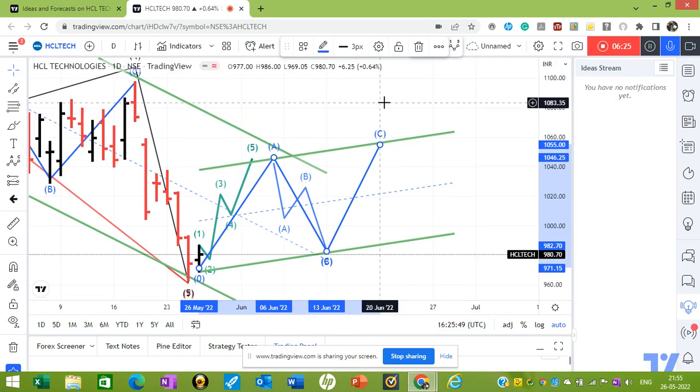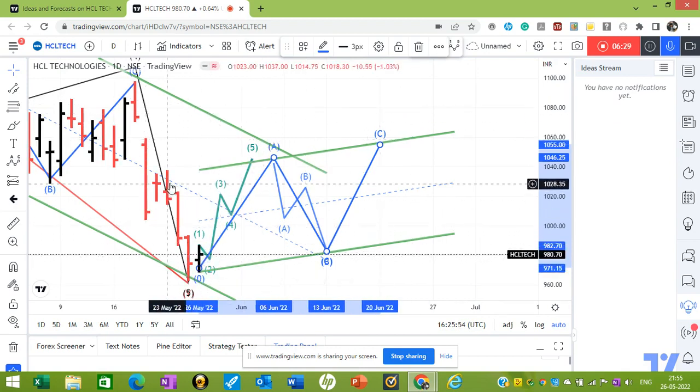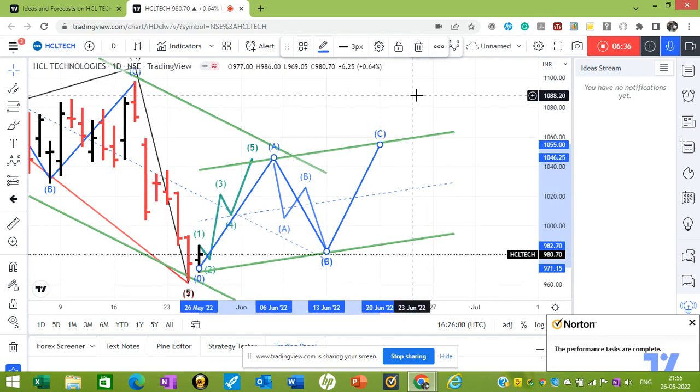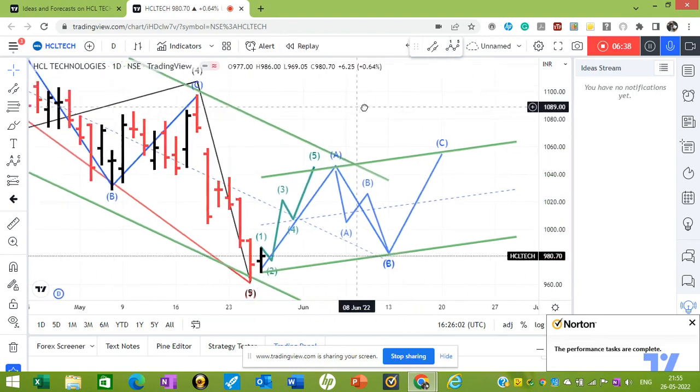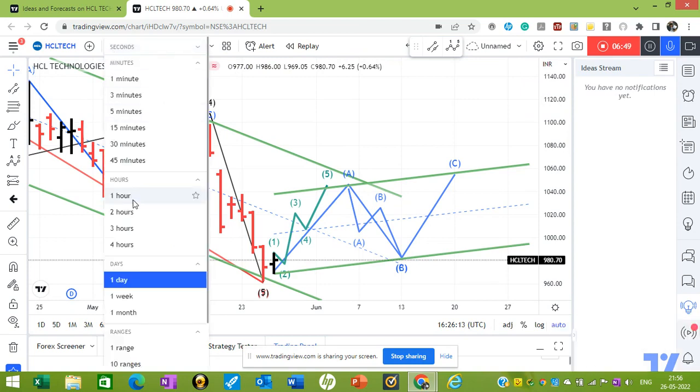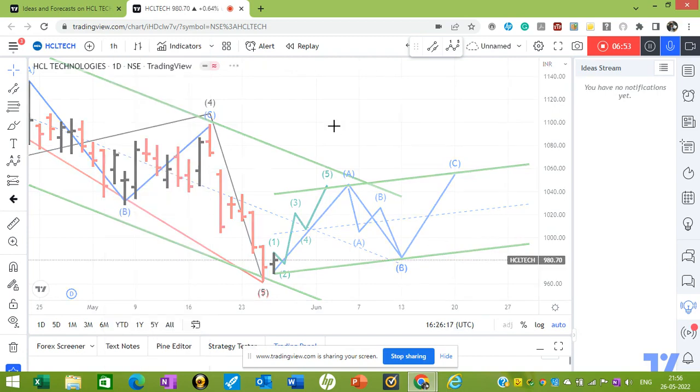Okay, so watch out. Right now we are going to have a five wave move up, because this was a five wave move: one, two, three, four, and 5 within the channel. Okay, now this is a gap. I would say this is a third wave gap because we are right now watching the daily chart. If you see the hourly chart, you will find a gap happening in third wave. I'll just show you.